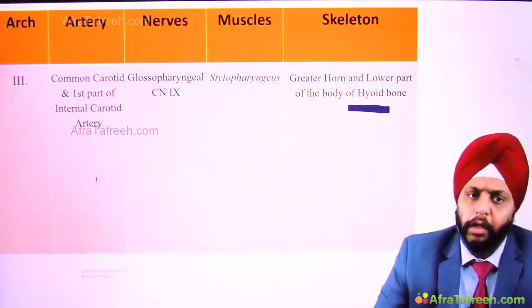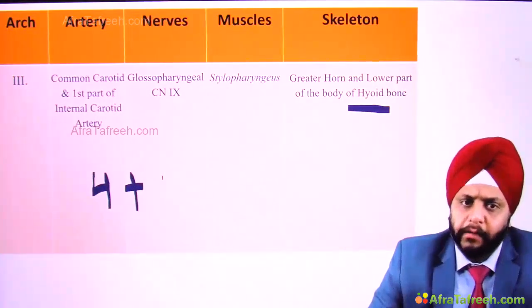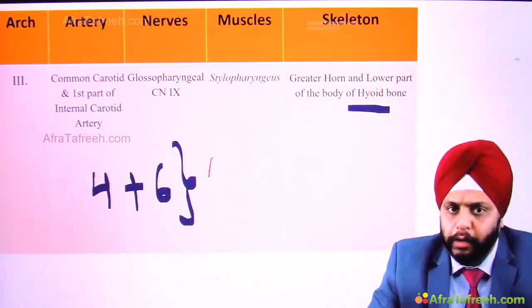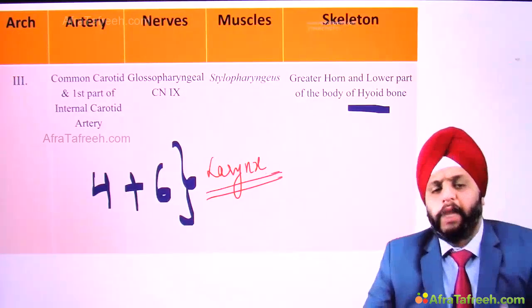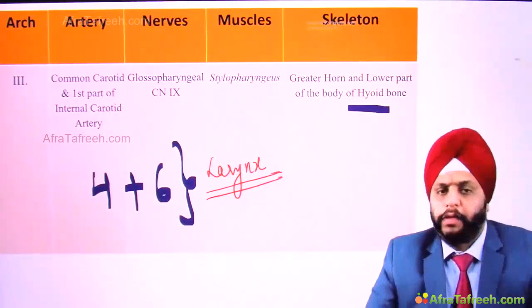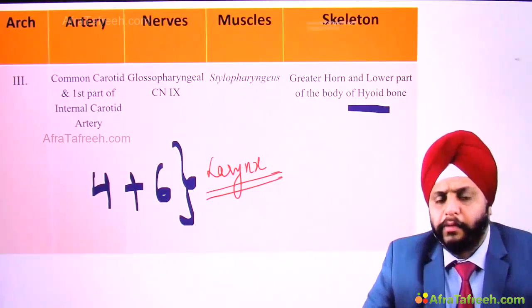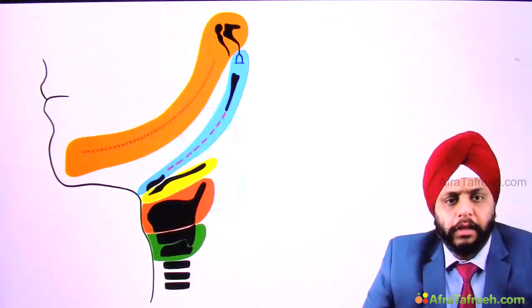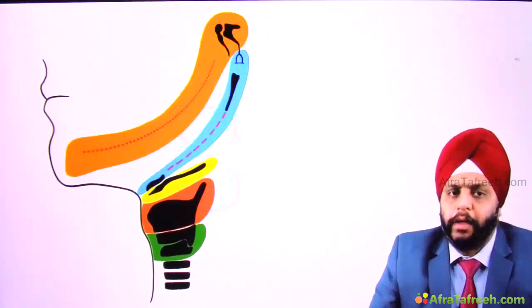Right? Okay, now the fourth and the sixth arch, they combine to form the larynx. So they are known as laryngeal arches, and I will discuss these arches along with the larynx. So fourth and sixth arch form the larynx. We will discuss them in the embryology of the larynx. Right? Let's look at these different arches and the cartilages formed by them.